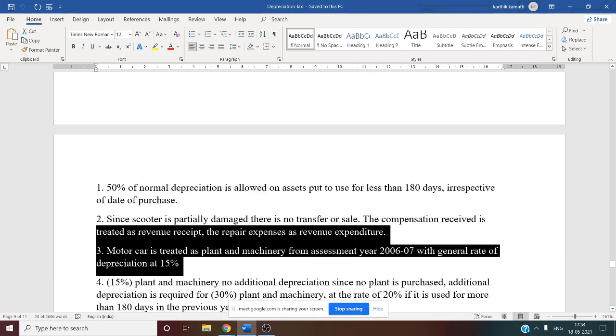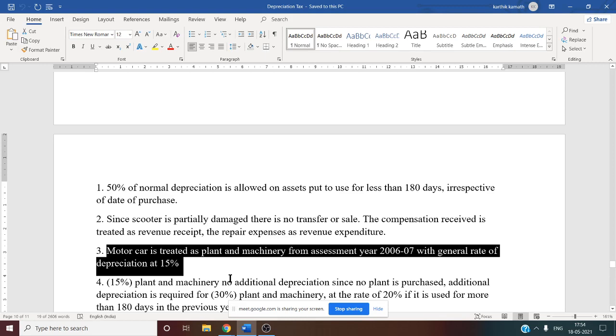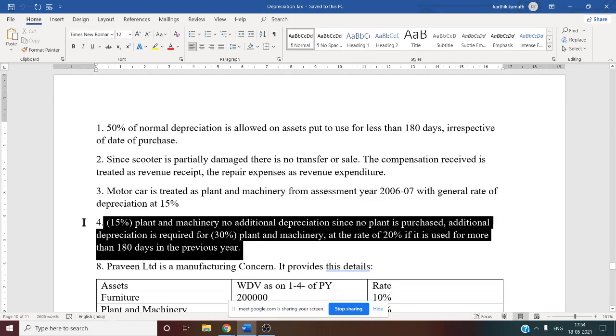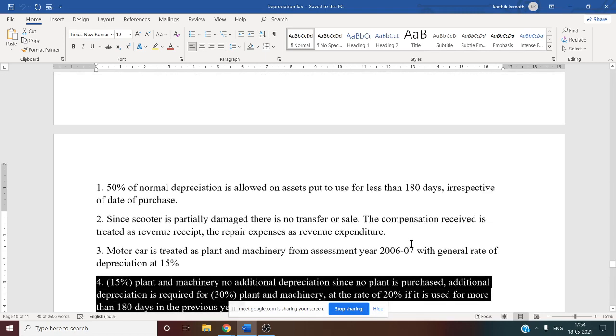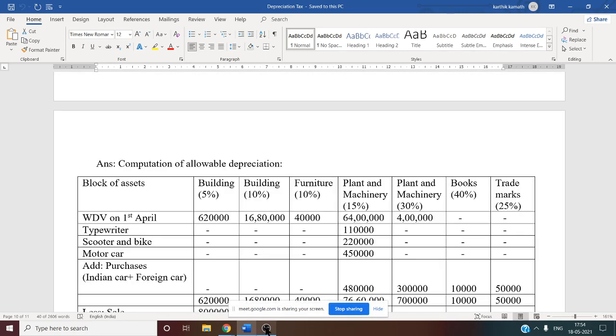Now, motor car is treated as plant and machinery from assessment year 2006-7 with a general rate of 15%. That we have discussed. And under 15% plant and machinery, no additional depreciation since no plant is purchased. That also we know. Additional depreciation is required for 30% plant and machinery at the rate of 20% if it is used for more than 180 days in the previous year. So all this information we have discussed. Any doubt regarding this one?